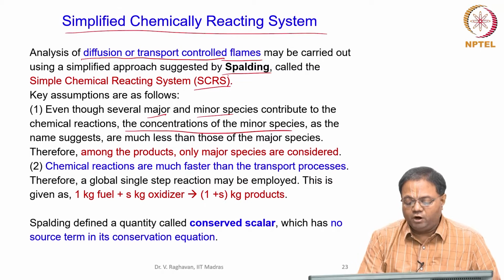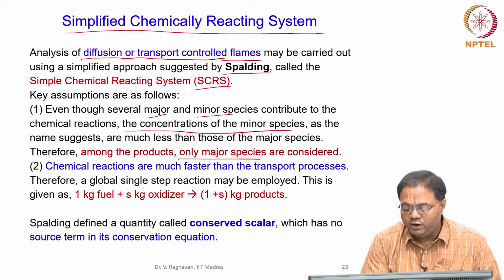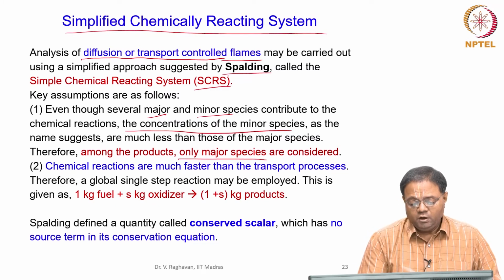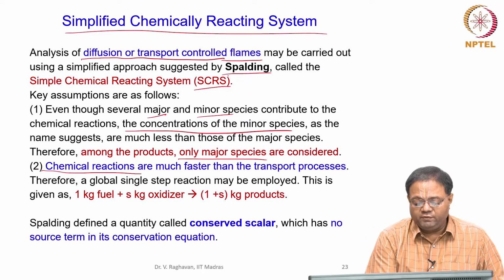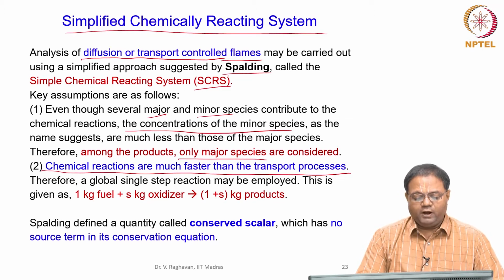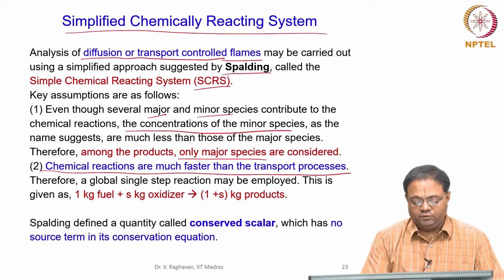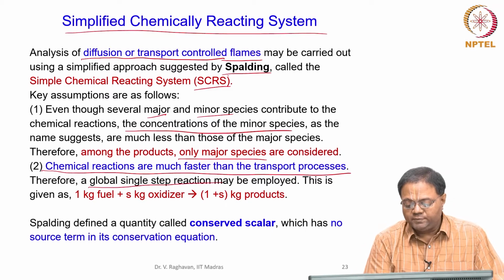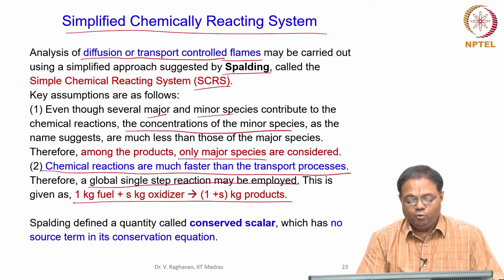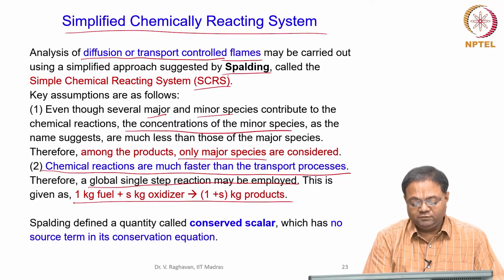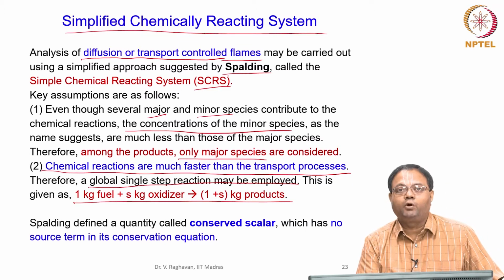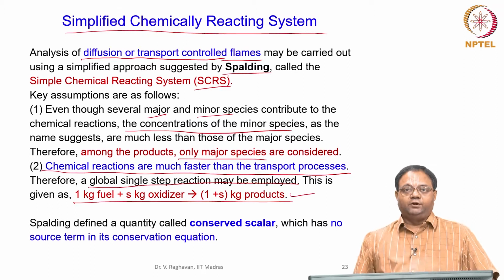So we will not worry about the minor species, we will only consider the major species. Second, chemical reactions are going to be very, very fast. Transport processes are very, very slow. So in that case, I do not need to worry about multi-step reactions, I go for only a single step reaction, and this is given like this: 1 kg of fuel plus S kgs of oxidizer producing 1 plus S kg of products. This is the reaction I consider.